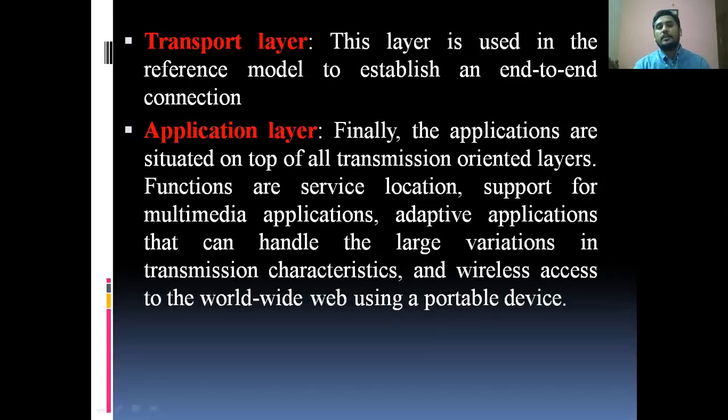Next, coming to the transport layer. You know this layer is used in the reference model to establish an end-to-end connection, which is used for the purpose of end-to-end connection.